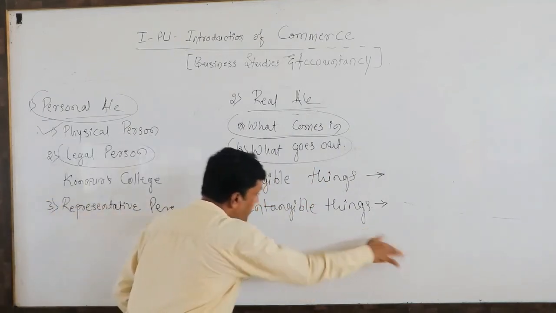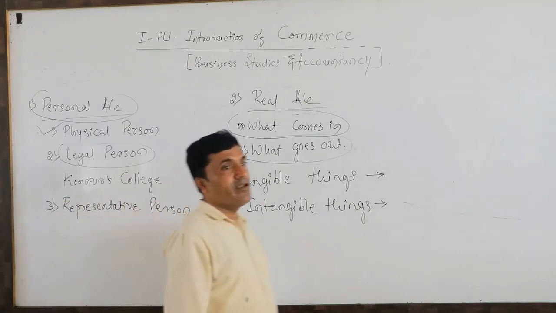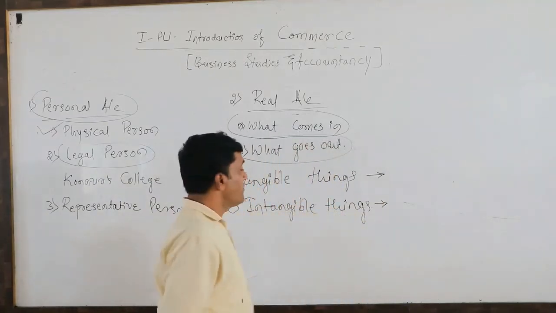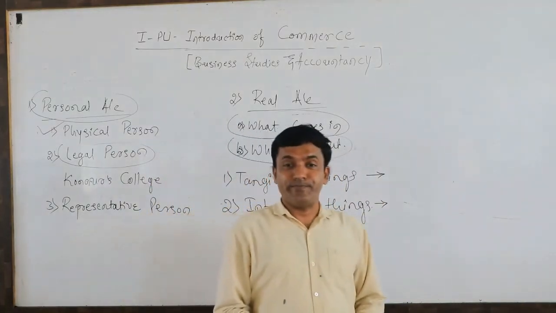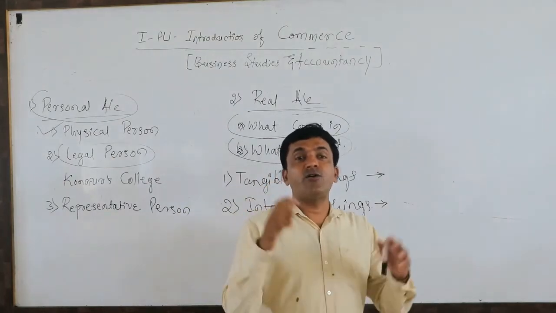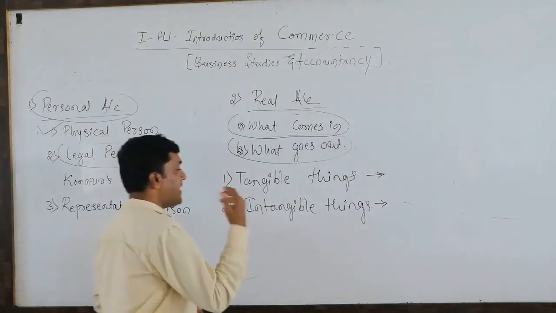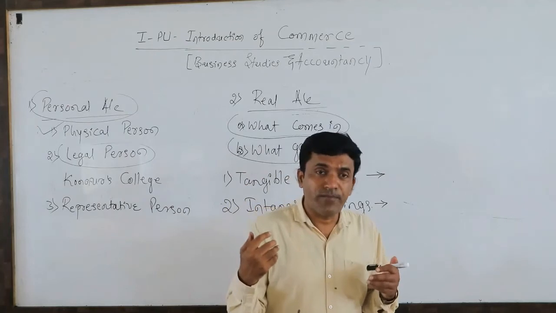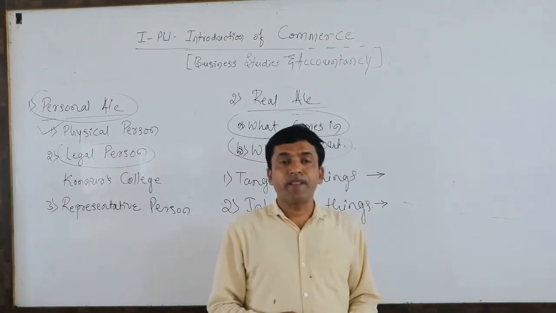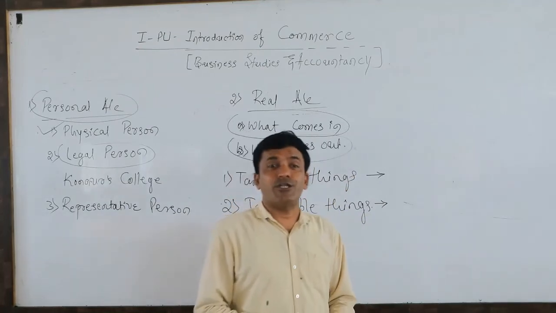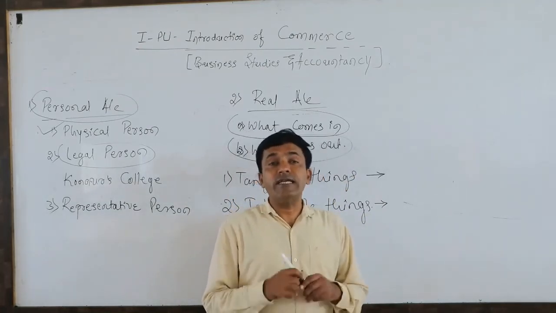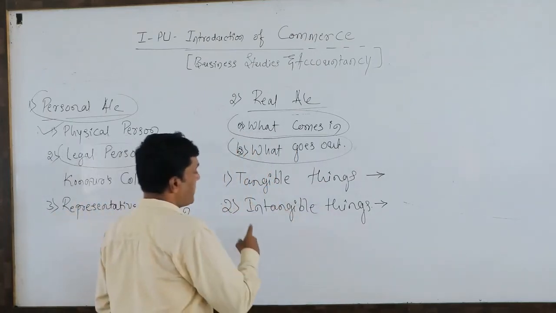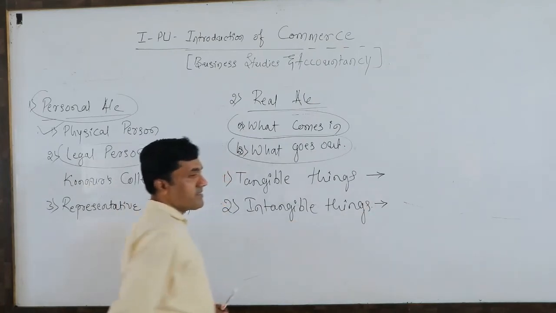Dear students, the examples for intangible things: we cannot see them, we cannot hold them, we cannot touch them. So what are those? The good name, the reputation, the sound business connections. These are all the best examples for intangible things. So good name is also the best asset for the business. Whenever you are conducting the business, the reputation, the good name is very essential. It is the asset for those business units. So that is the reason we can say them intangible things.